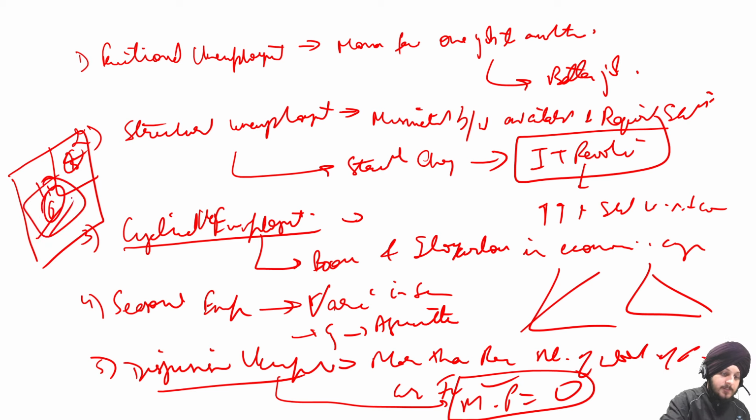So what are these 6 people part of? They are part of disguised unemployment. It means that more than the required number of people are working in a certain task or job. So these are the different types of unemployment.